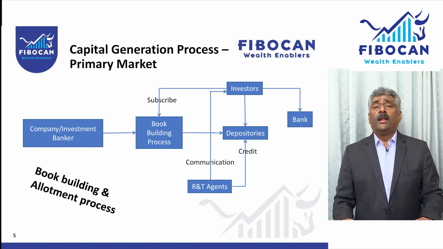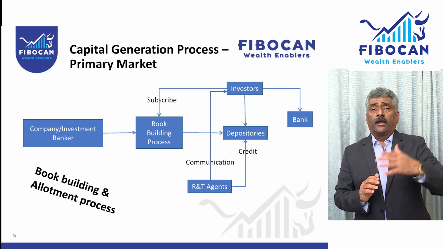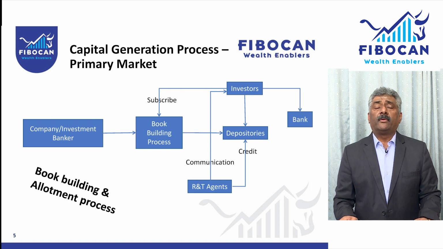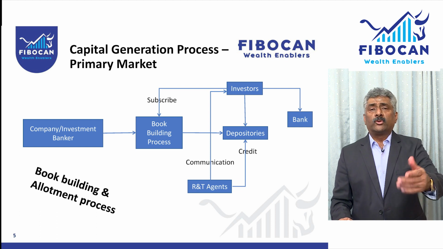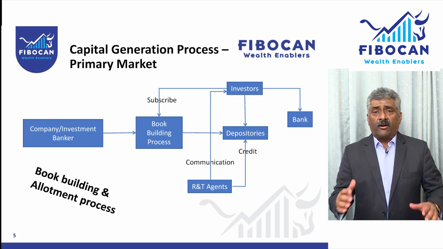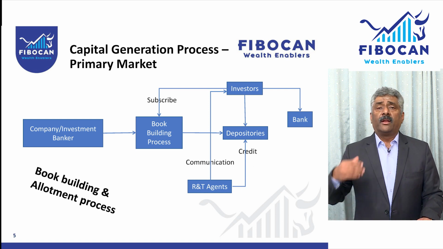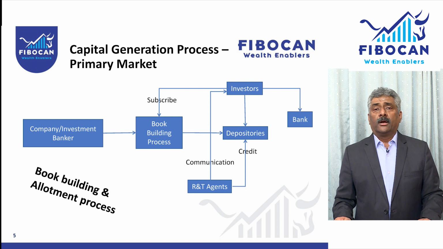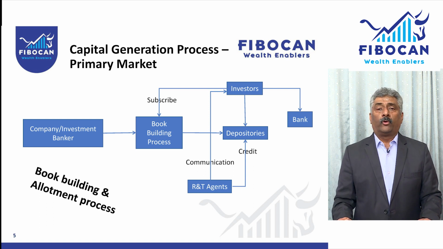So, the book building process: the company, Fibocan, says that the shares will be issued anywhere within the price band of 200 rupees to 240 rupees. Once the offer is open, normally it is open for 2-3 days, various investors will start bidding. Somebody will bid 100 shares at 200 rupees, somebody will bid another 1000 shares at 220 rupees.